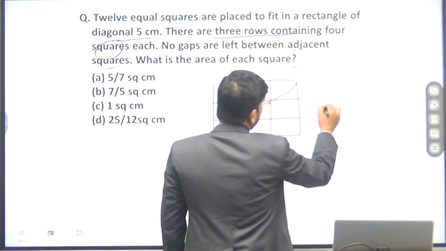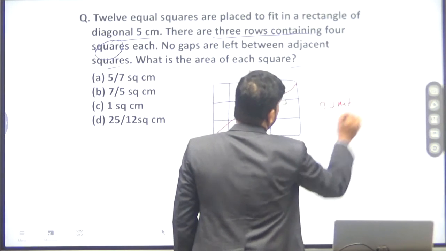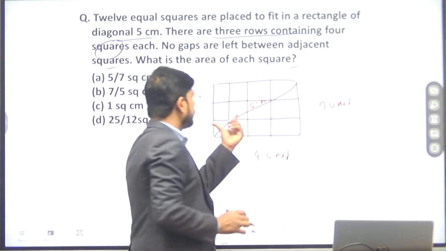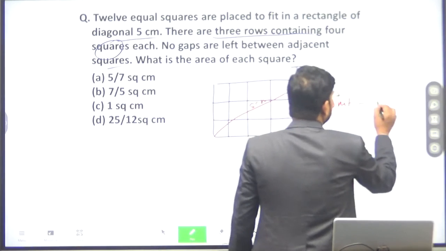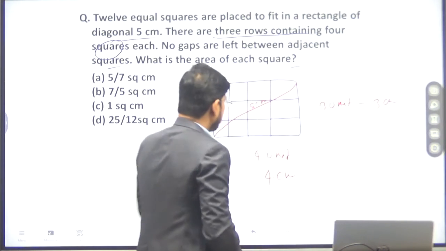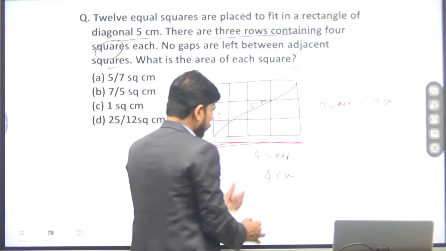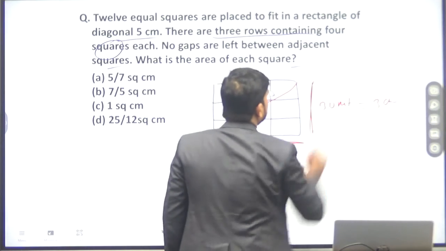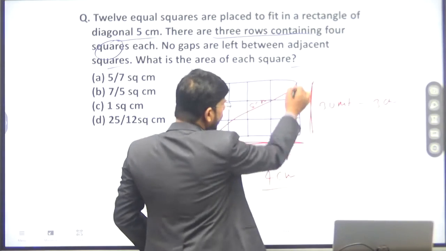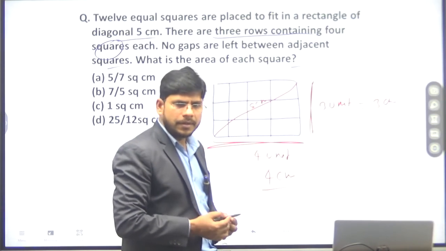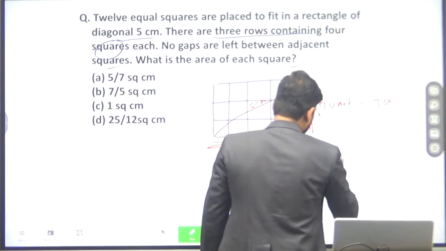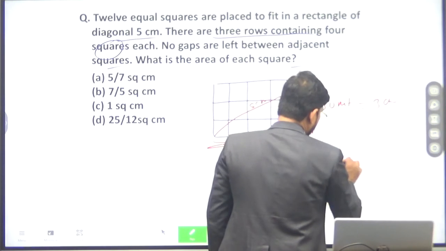Suppose this is 3 units and this is 4 units, and this is 5 cm. It means this must be 3 cm and this must be 4 cm. In this case, if this side is 4 cm and this side is 3 cm and the diagonal is 5 cm, this half of the rectangle forms a right angle triangle. And what is the area of a right angle triangle?